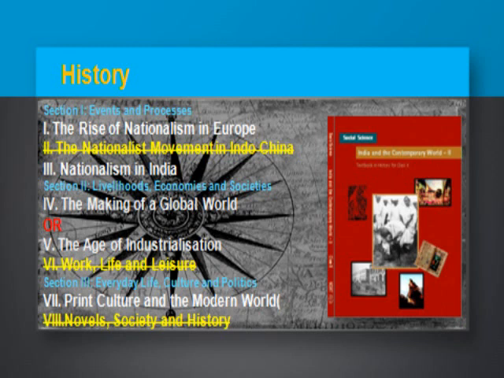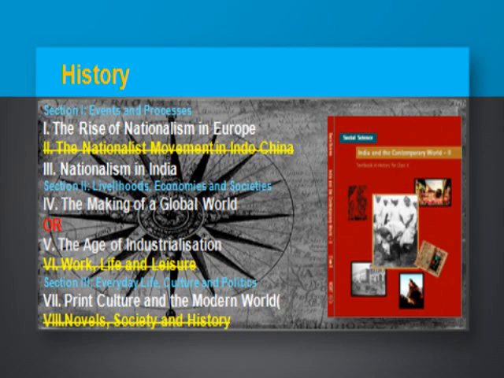In chapter number 2, you already studied a lot in class 8 and previous classes. Here we will understand the Gandhian era, the development of nationalism in India, the First World War, the Khilafat movement, the non-cooperation movement and the civil disobedience movement. We will understand how nationalism developed in different parts of the country.